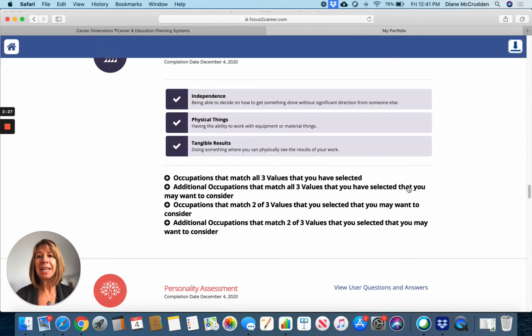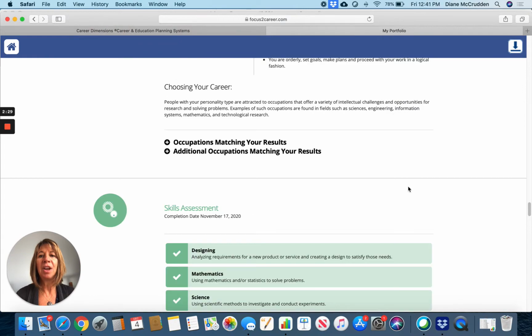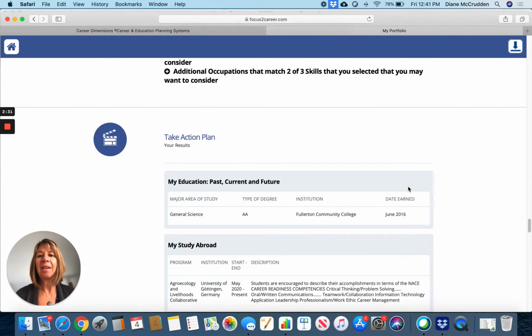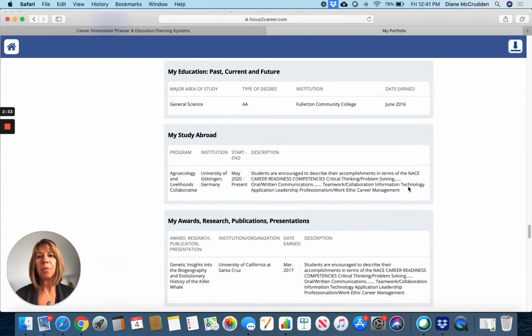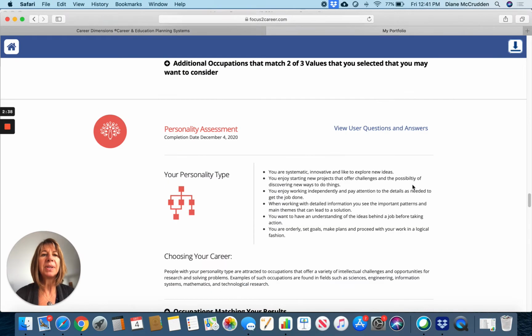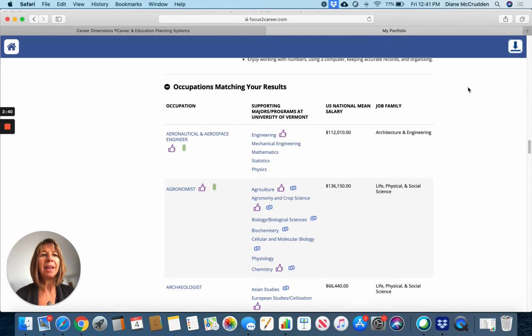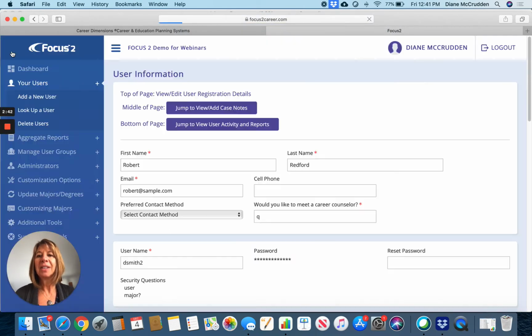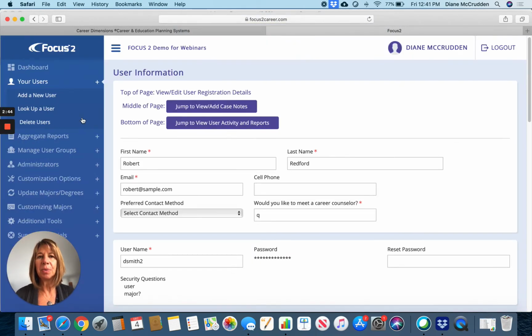So each assessment for everything that they've completed will be visible and a working tool for you to be able to see right here. You can also download a copy by clicking on that download button. So that is running an individual report.